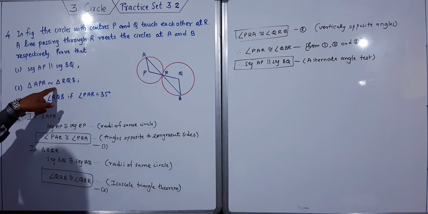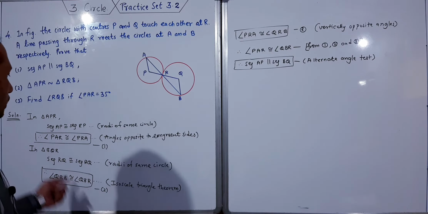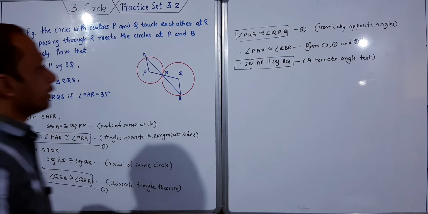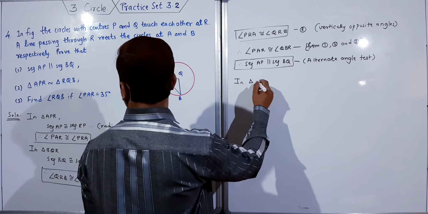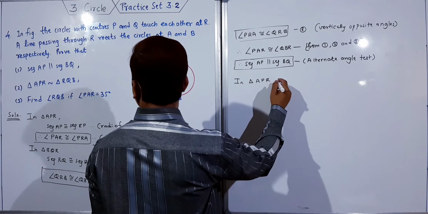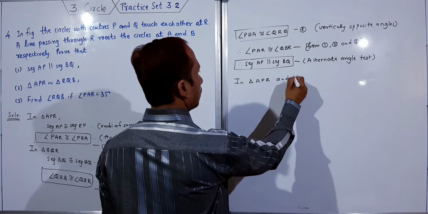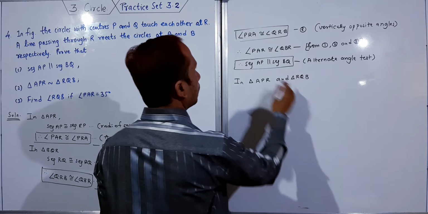Triangle APR is similar to triangle RQB. Now see how it is already given here. In triangle APR and triangle RQB, this is first.